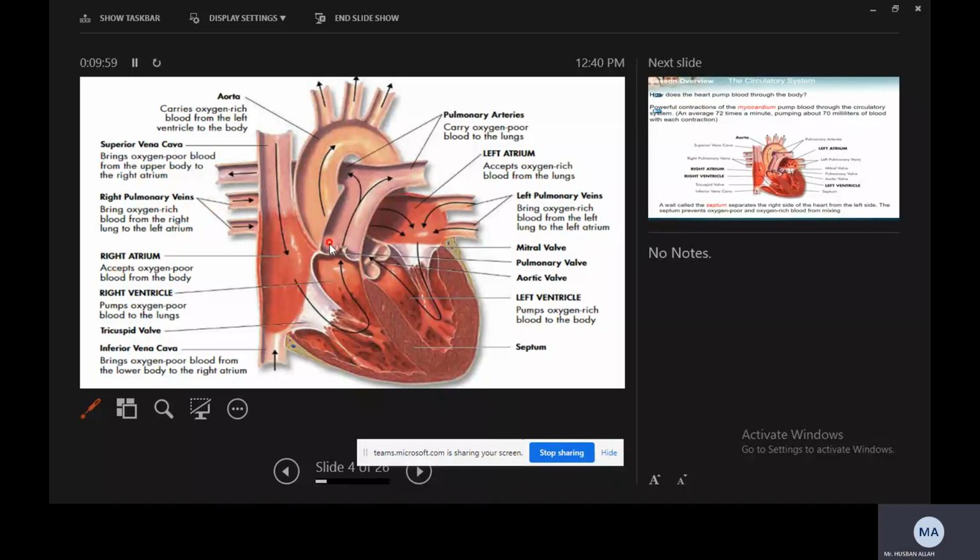The next part we have is the right atrium. It accepts oxygen-poor blood from the body. That is the function of the right atrium: it only receives oxygen-poor, deoxygenated blood. Then the right ventricle, this point. The right ventricle pumps oxygen-poor blood to the lungs. That is the function of the right atrium and right ventricle.